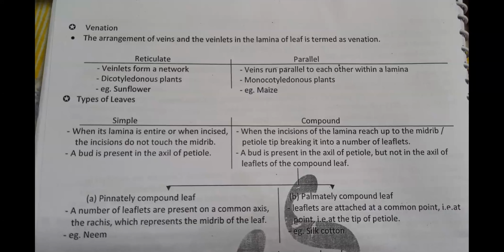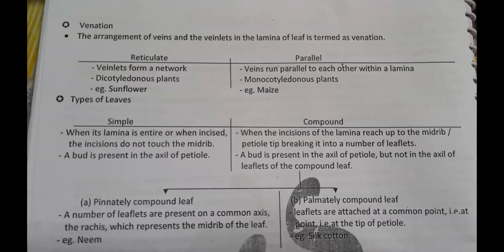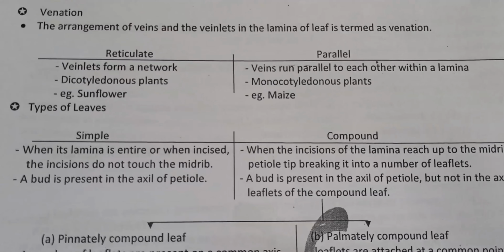Always remember, the majority of dicots have reticulate venation, and the majority of monocots have parallel venation. So in reticulate venation, veinlets form a network; here they run parallel to each other within the lamina. Dicot plants, monocot plants.